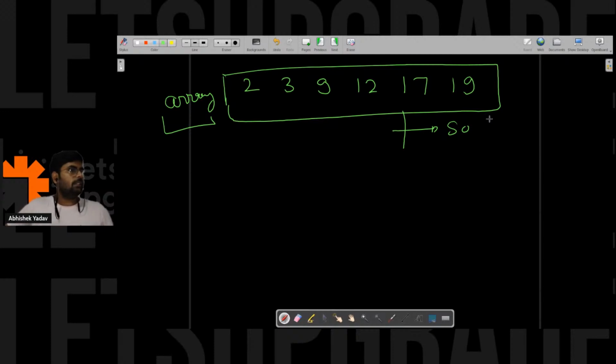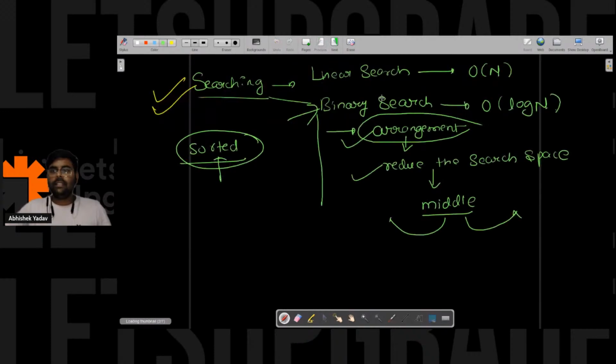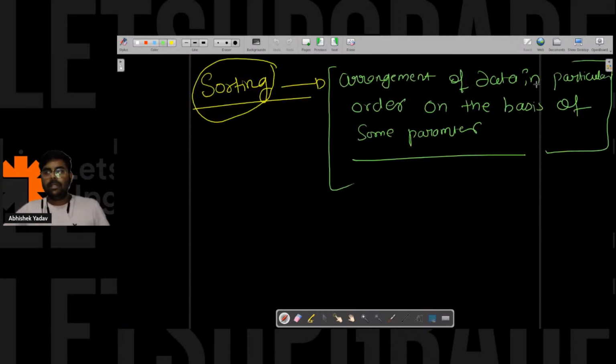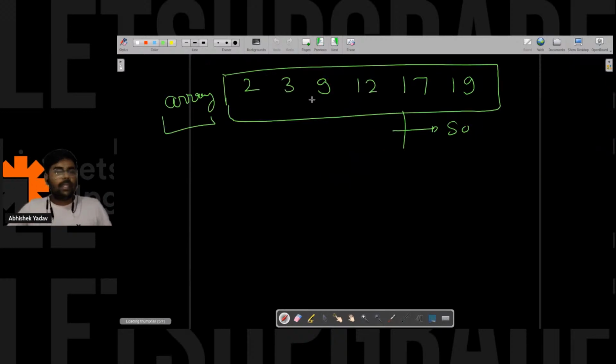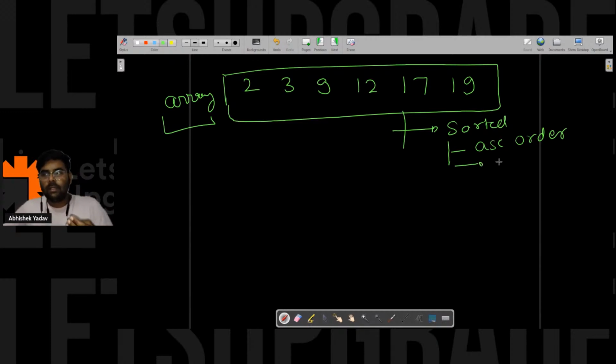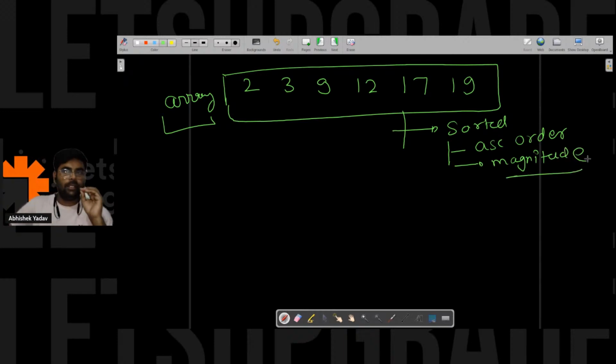So what we have learned about the definition: arrangement of data in a particular order on the basis of some parameter. Yes, this array is sorted because it follows some arrangement, an arrangement of data in some order. Here the order is ascending order. And on the basis of which parameter? Here the parameter is magnitude. The data is sorted on the basis of magnitude.